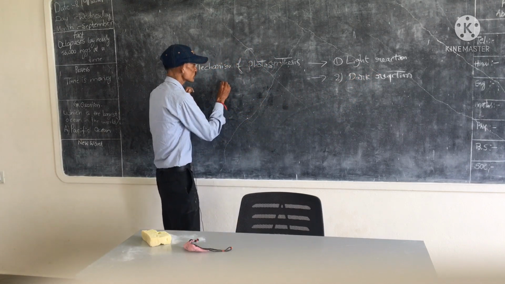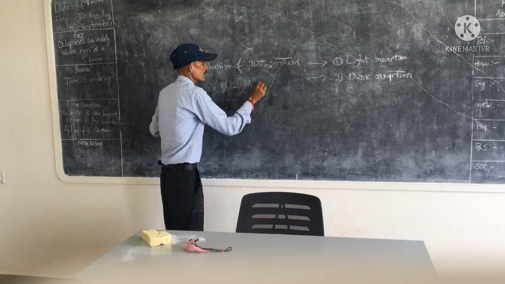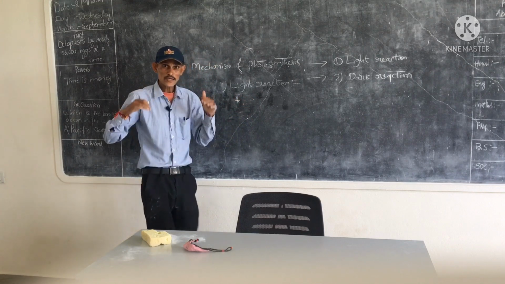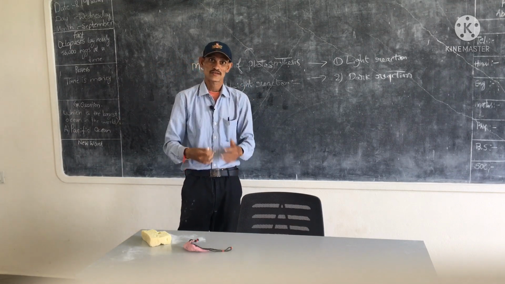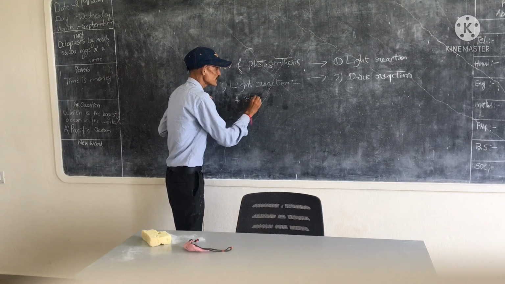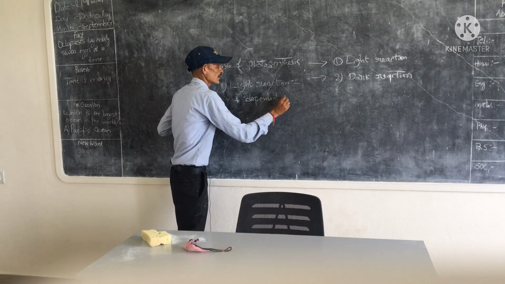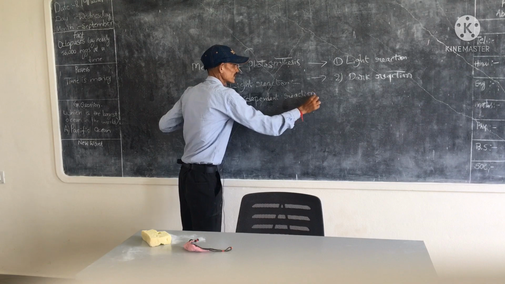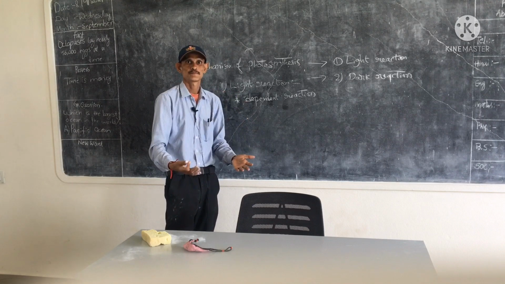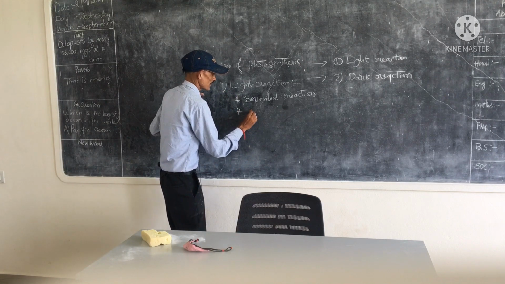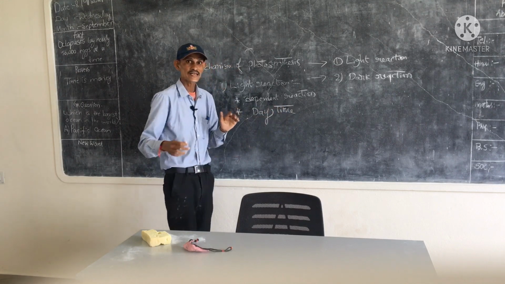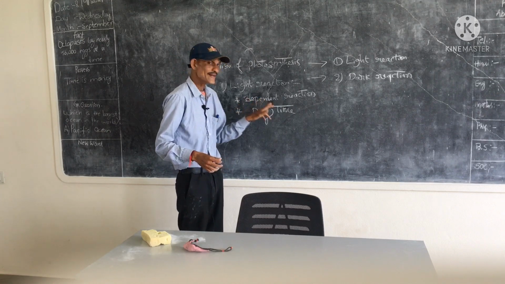Now we learn about the first one, light reaction. Light reaction is also called light dependent reaction. Light reaction occurs only in daytime, and does not occur in dark. So that's the reason light reaction is also called light dependent reaction.